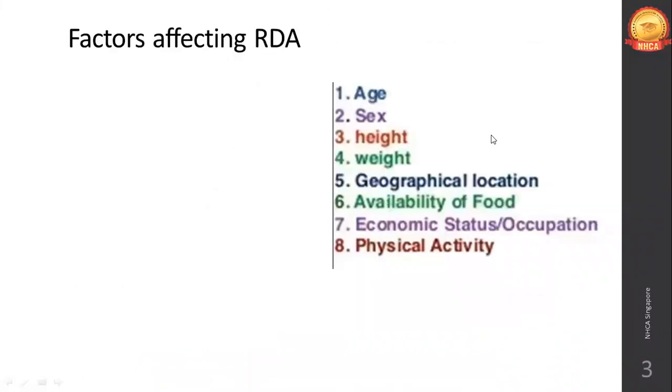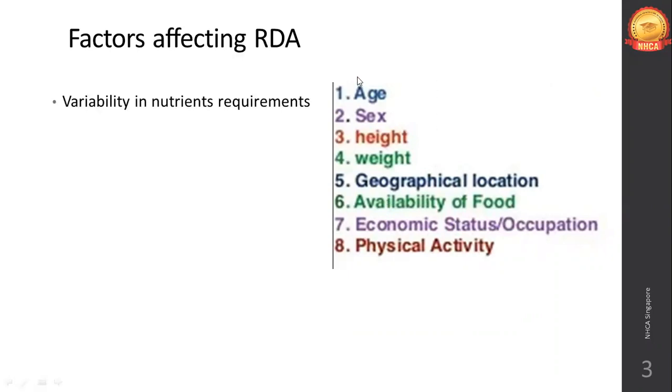So factors affecting RDA, obviously age, sex, height, weight, geographical location, availability of food, economic status, physical activity, these are there. Apart from this, some intrinsic factors we'll also discuss here. On page number 16, it is given in detail.